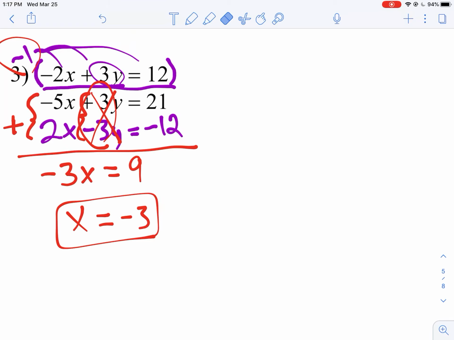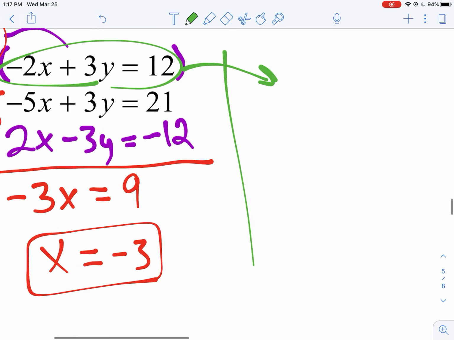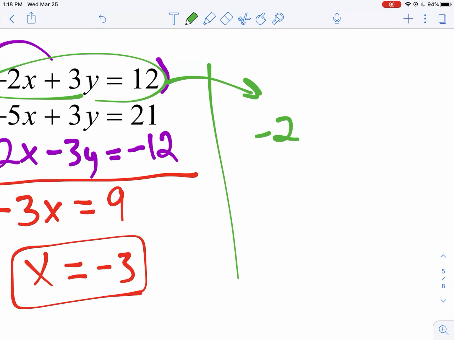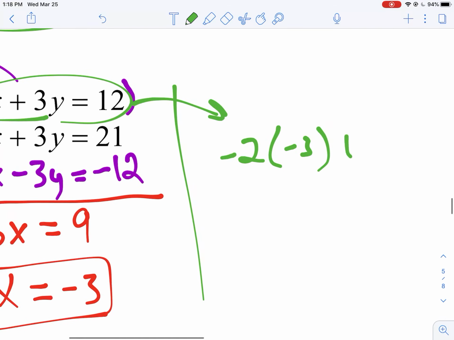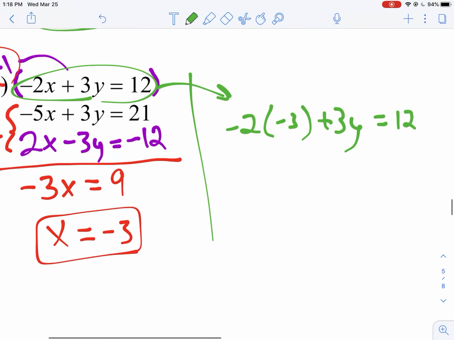Gotta get all this goofy stuff out here. Choose one of the originals, so the black ink, right? I have all this other stuff. I'm just going to erase it just so I can see. Choose one. I don't know. This top one looks easy. -2 times -3 is 6, plus 3y equals 12.